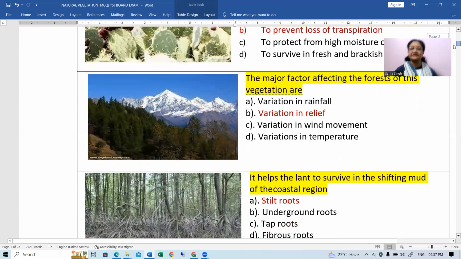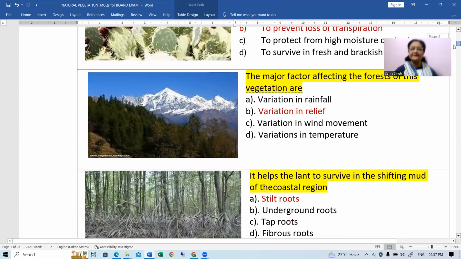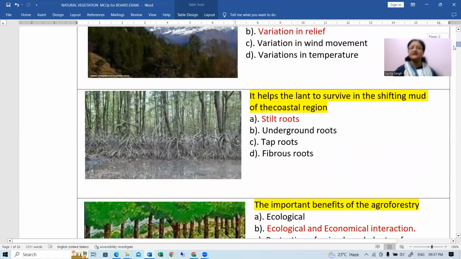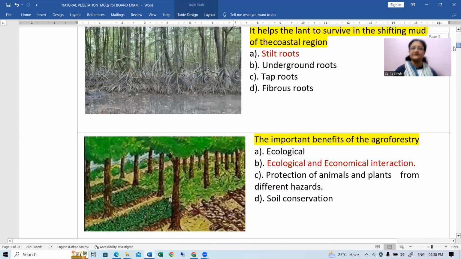Okay, relief then actually influences the other elements or the other factors. You can say temperature, rainfall, and all. Right. Next, it helps the land to survive in the shifting mud of the coastal region. कौन सी ऐसी चीज है जो वो मडी एरिया में, कोस्टल एरिया में जो रूट्स हैं उनको वहां पर सरवाइव करने में हेल्प करता है? It is actually stilt roots. Small stilt roots are there, and these roots hold the tree within that marshy area, right? So this is actually stilt root is the correct answer for this.